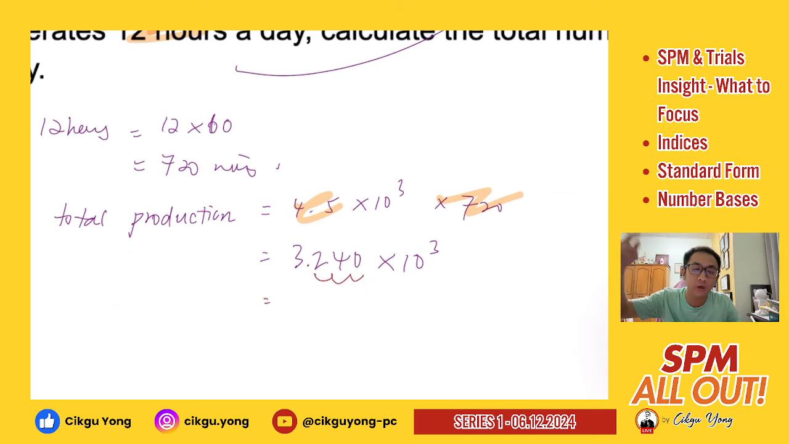So your base number should be increased, right? So from 3000 to 3.24, the number becomes smaller. So your power has to increase, right? Increase by how much? You are shifting 3 places. So this is added by 3. You'll get 10 to the power of 6, right?